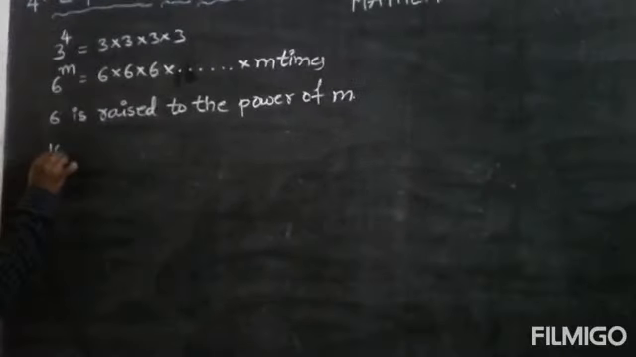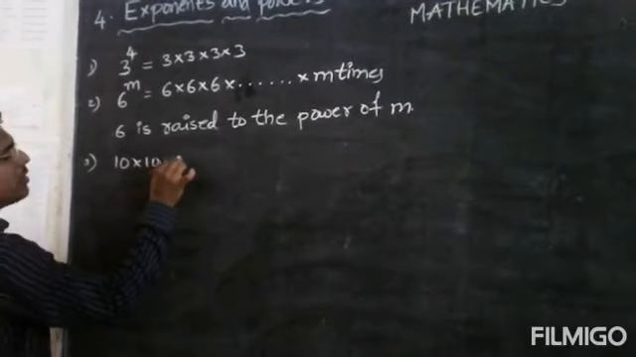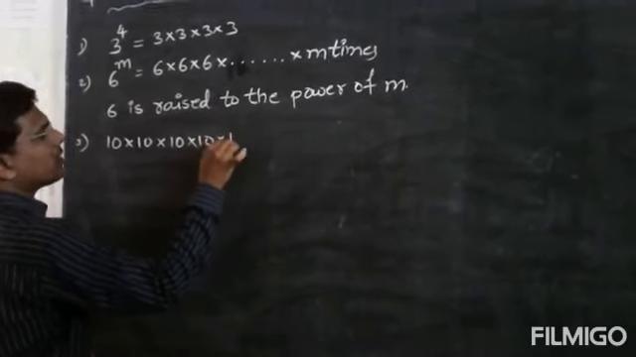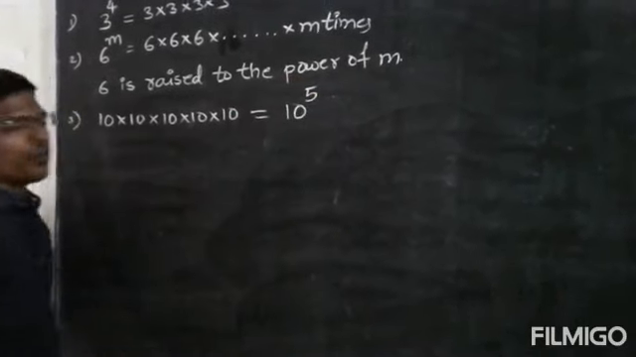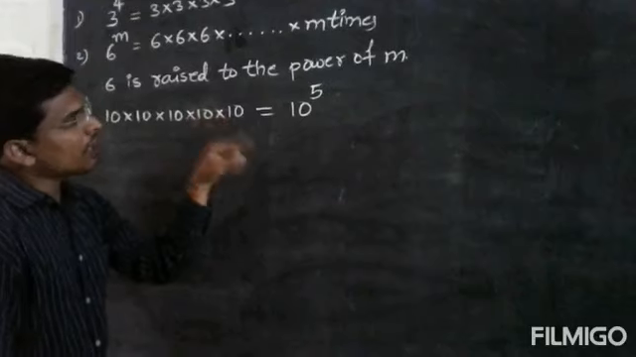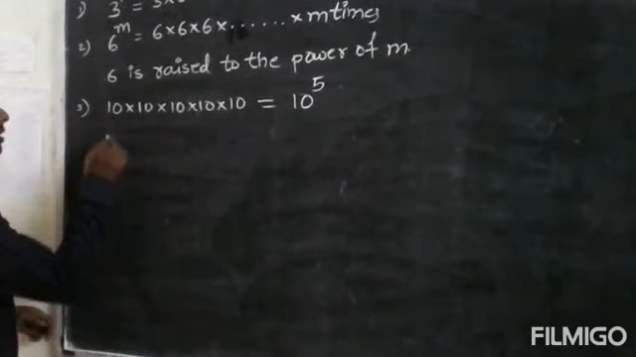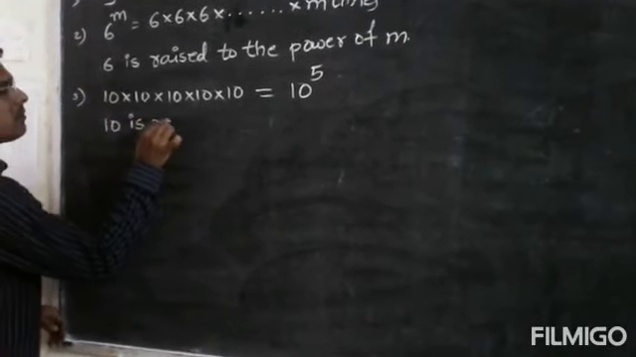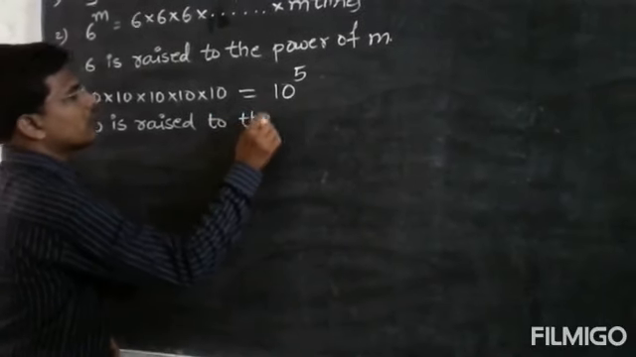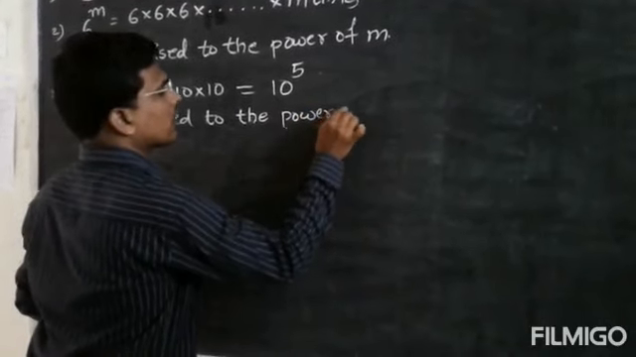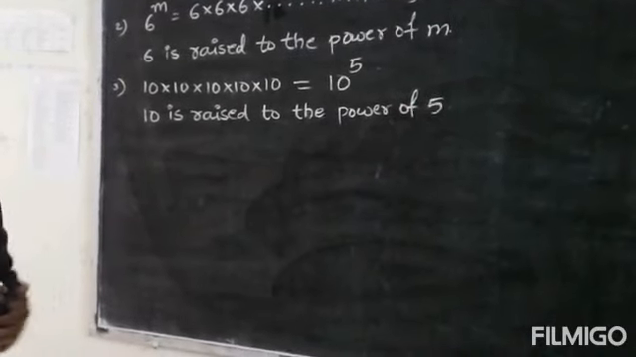Suppose if we have 10 into 10 into 10 into 10 into 10. So this one we can shortly represent as 10 to the power of 5. So how do you read this one? We can read it as 10 to the power of 5, or otherwise 10 is raised to the power of 5. So this is our pronunciation.